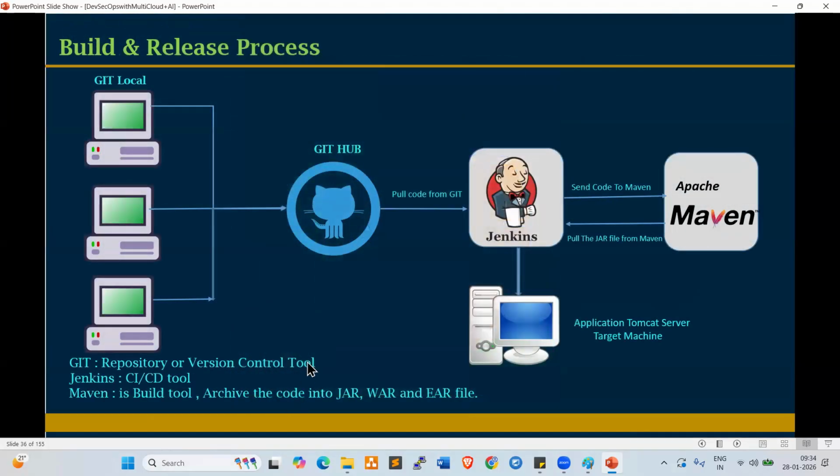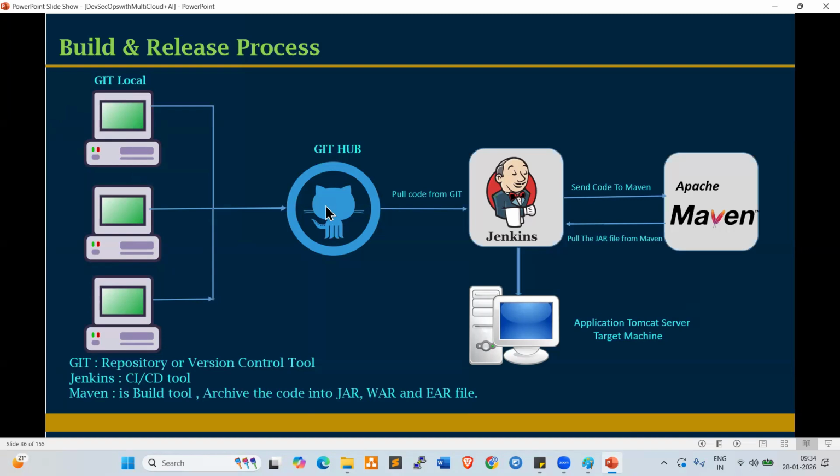So this is the build and release process. Here, this is the Git local. So developers develop the code in their Git local. Developer A, developer B, developer C, 3 developers are working on their local Git. Once the development is completed, the code should be pushed to the remote repository, which is GitHub, right? So 3 developers are working on front end, back end, database. Once development is completed, they push the code to the remote repository, which is GitHub.